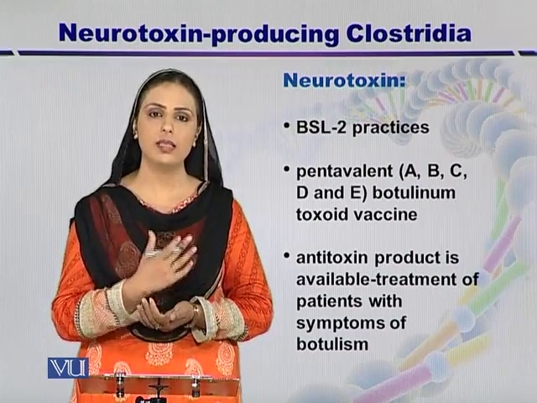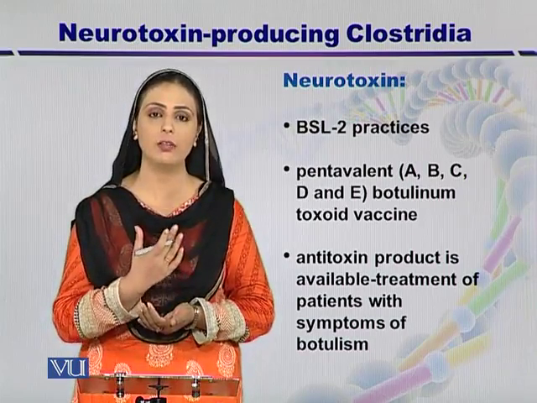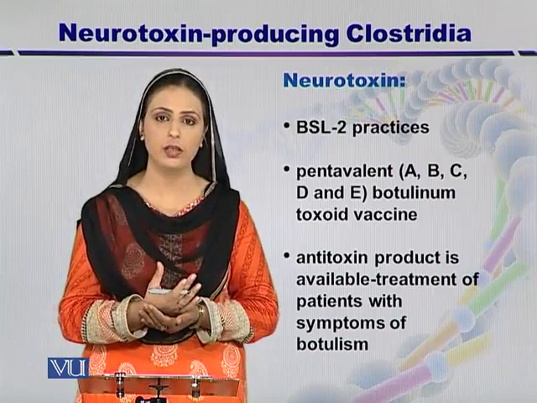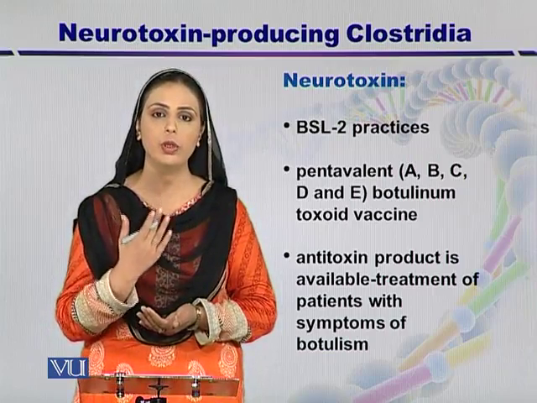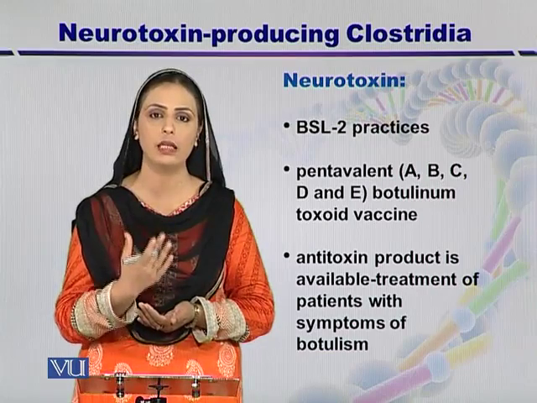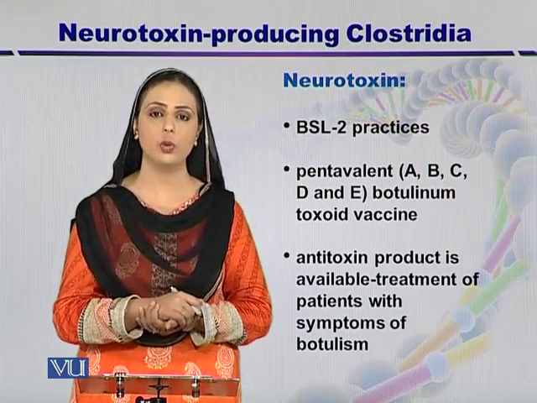Keep in mind that toxins are actually antigens. They are foreign agents. They are immunogens. So our immune system will produce antibodies in the form of antitoxins to fight against those toxins.